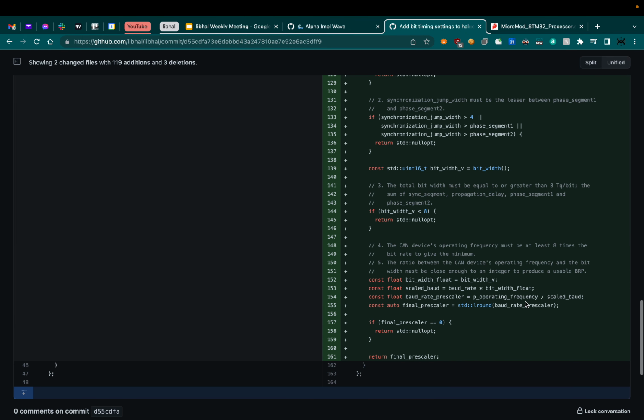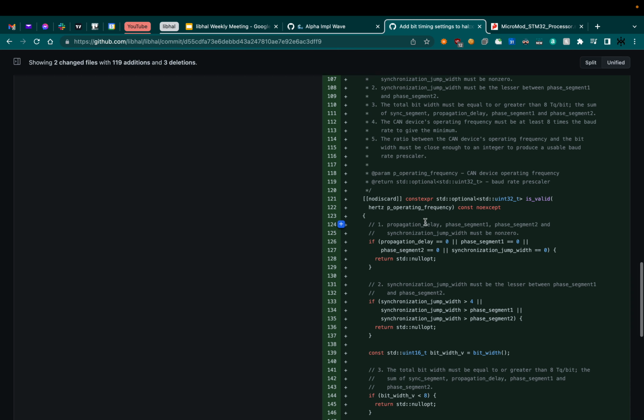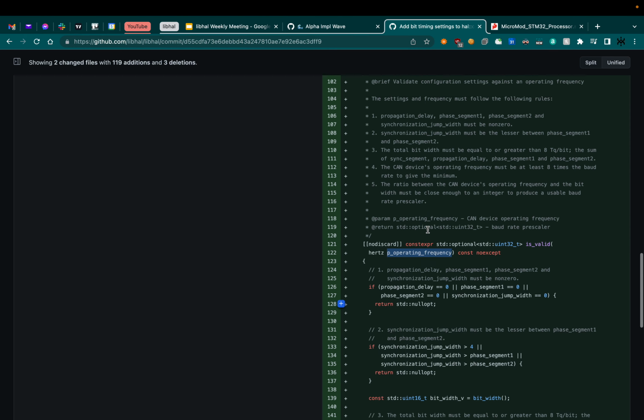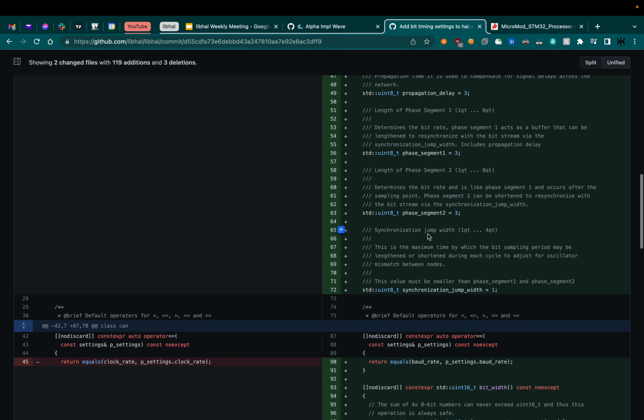It also comes with some helper functions to define the bit width, as well as checking to see if the whole thing is valid, and it returns back the prescaler value given an input frequency. And we'll tell you for the most part if what you've given it is actually even possible. But it will be kind of soft in that requirement, because if you give it something like 2.75, technically that shouldn't be possible. It should be an integer divider. But we leave that to the implementation to handle. We may change that in the future. So that's pretty much that. The CAN bus library for LPC should be done pretty soon.